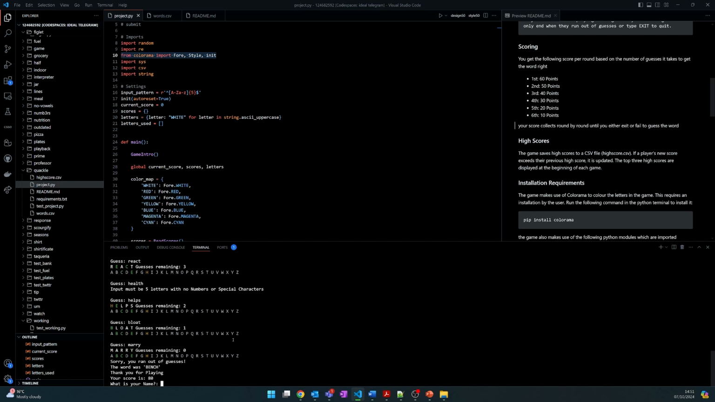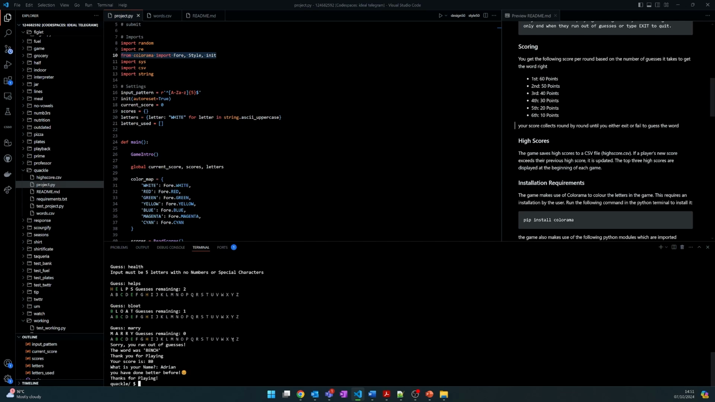Now, when you get to the end of a game, whether we typed quit and pressed enter, or whether we ran out of guesses like we have now, it's going to give us our score and ask for our name. So if I put in my name here, for example, it's going to have read that CSV file, realized that there is a score associated with Adrian which is higher than the score we've just reached, which means that we've done better before and it's not going to record the score.